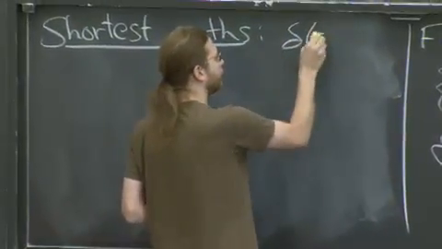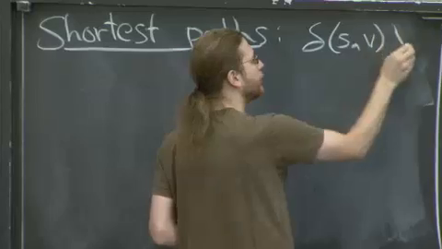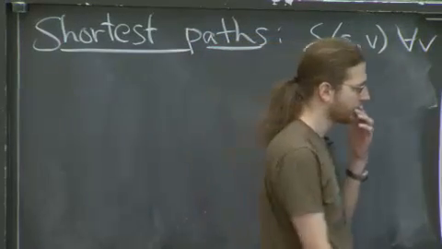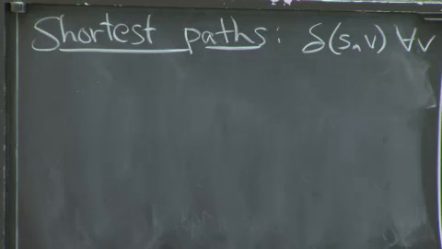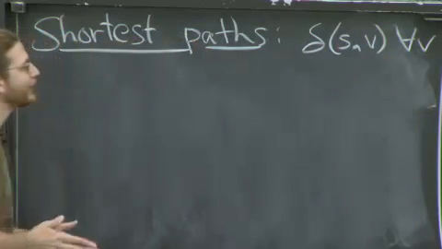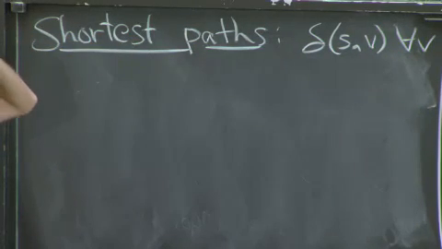So we want to compute the shortest path weight from S to V for all V. I'd like to write this initially as a naive recursive algorithm, which I can then memoize, which I can then bottom-upify. I just made that up. So how could I write this as a naive recursive algorithm?